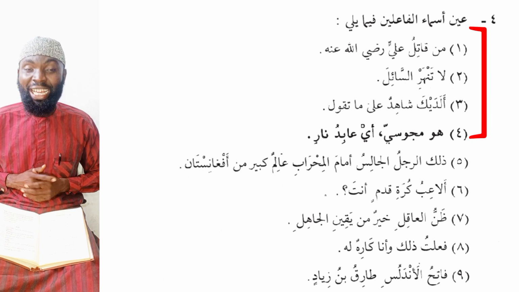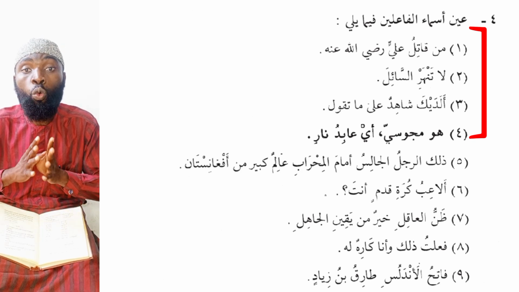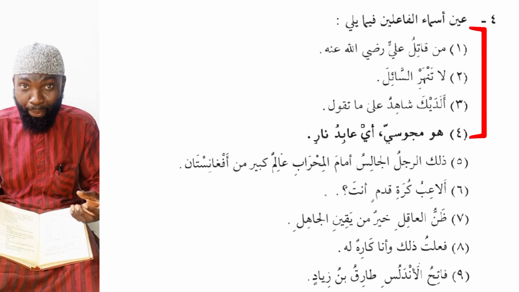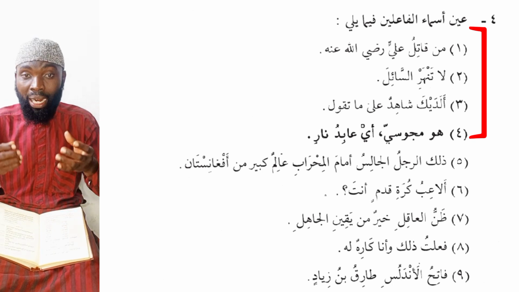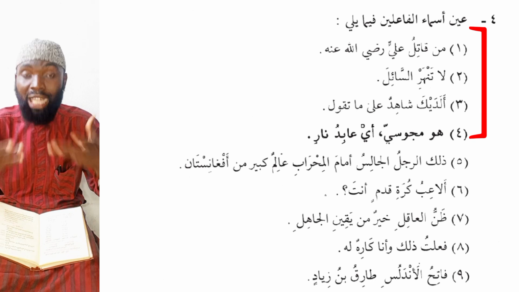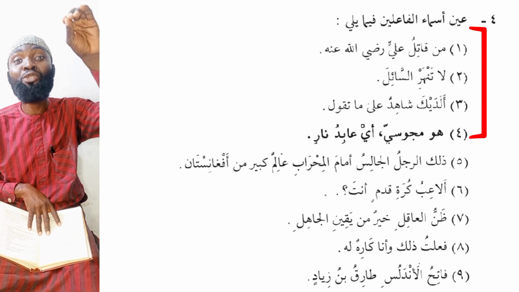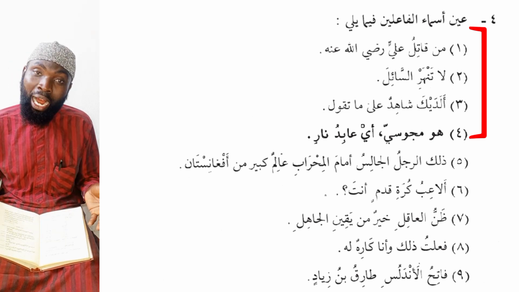Number three, we have aladayka shahidun ala ma taqul. Do you have a witness over what you are saying? So shahidun is the active participle. Next we have al-majusiyu abidun nari. The fire worshipper is al-majus. Al-majus, the majus is a fire worshipper. So the word abidun, worshipper. From there we have abid, that is worshipper. If it's a female, you have abidatun, a female worshipper.